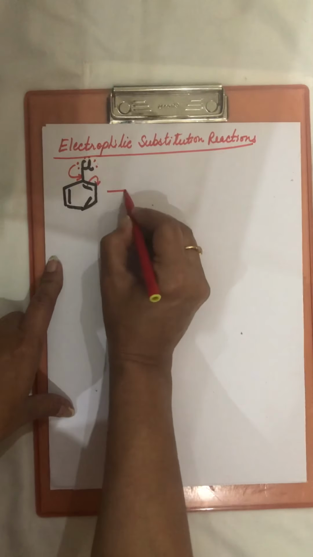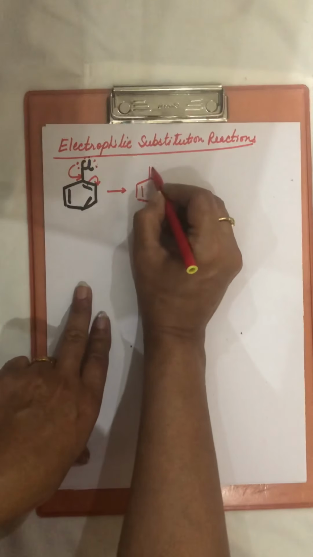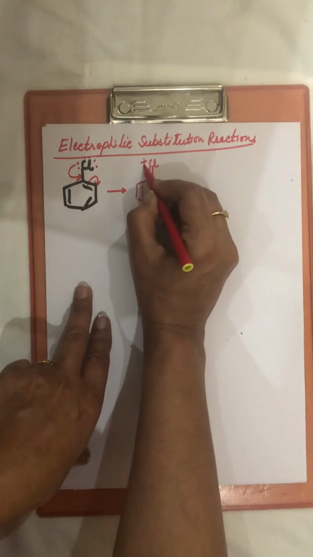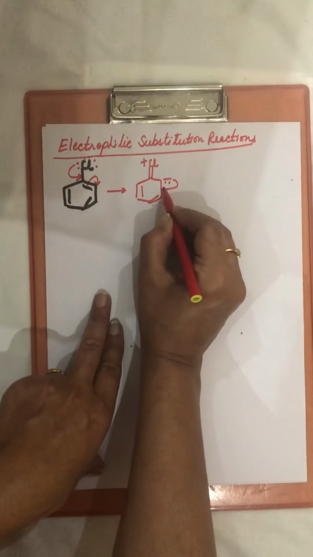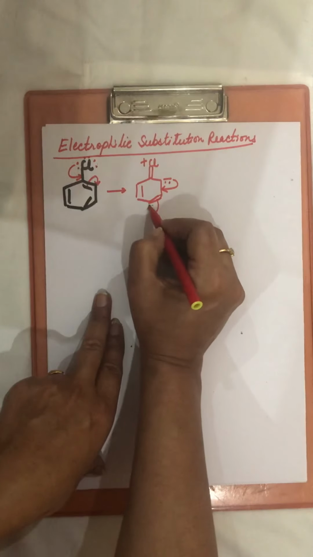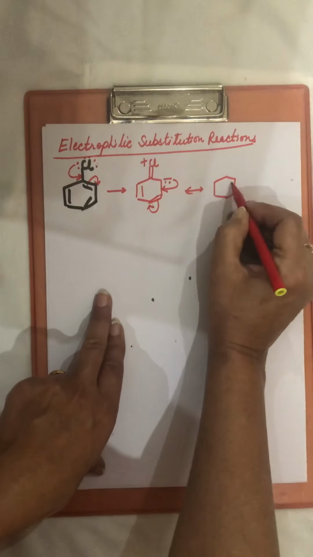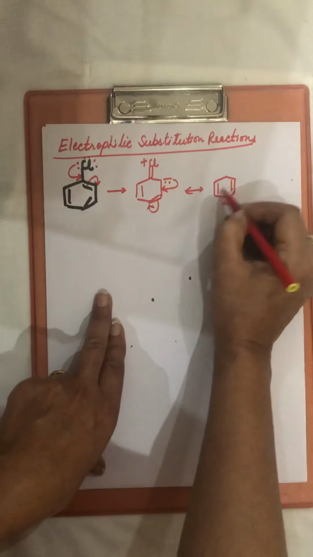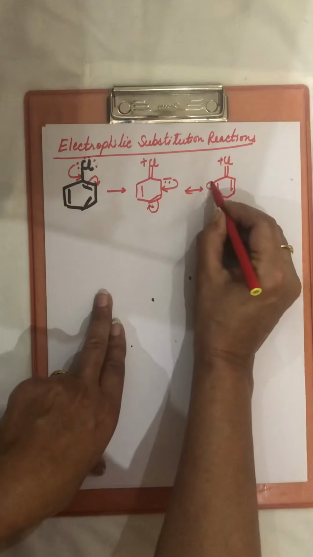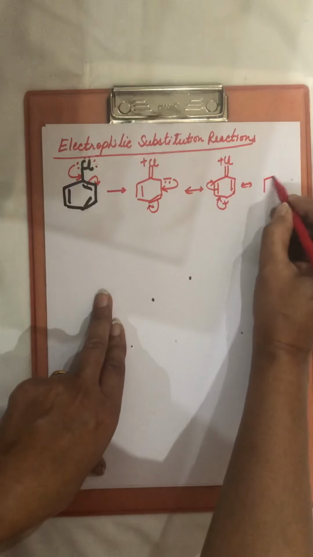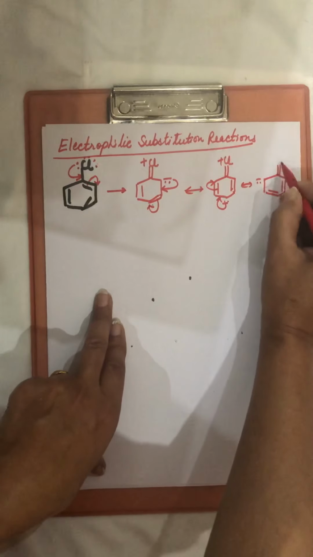This bond comes out here. Double bond will come here. Positive charge on Cl, and on this carbon there is negative charge. Now this moves here and this bond comes on this carbon. Now next this moves here and this bond comes out here. Negative charge here.